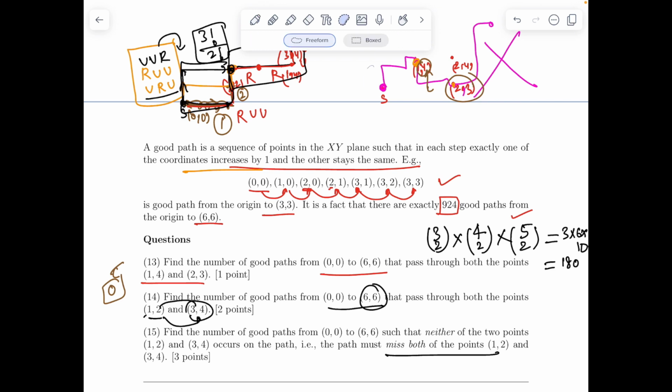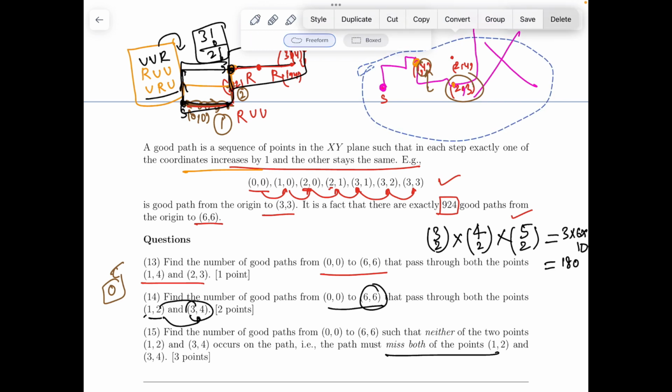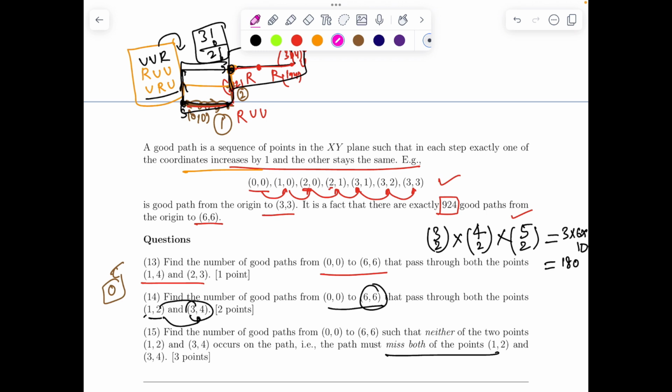So now this is a problem from inclusion-exclusion. It's better if we find, let's say, S1 as the set of all those paths which pass through 1,2. Let me define S2 as the set containing paths which pass through 3,4.